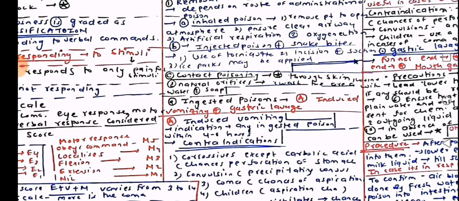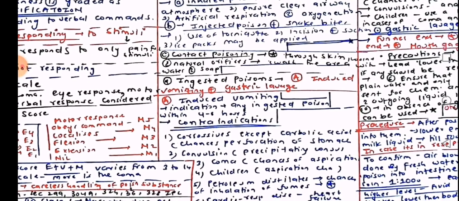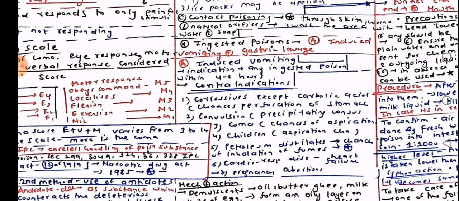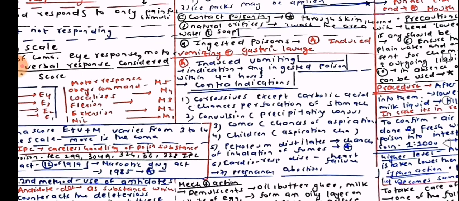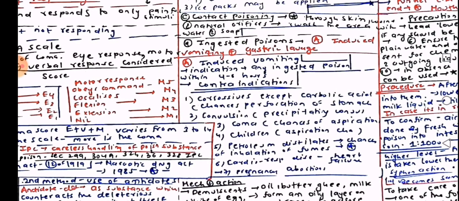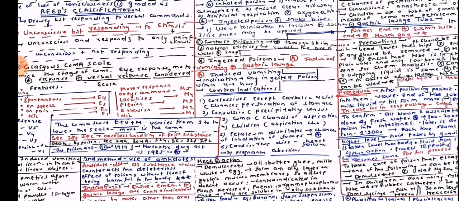Ingested poisons: we have two methods, induced vomiting and gastric lavage. Induced vomiting. Indication: any ingested poison within 4 to 8 hours. Contraindications: corrosives except carbolic acid, chances of perforation of the stomach; convulsions, as it may precipitate convulsions; coma, chances of aspiration; children; petroleum distillates, chances of inhalation of the fumes; cardiorespiratory diseases, heart failure, pregnancy. In these conditions, it is advised not to use it.